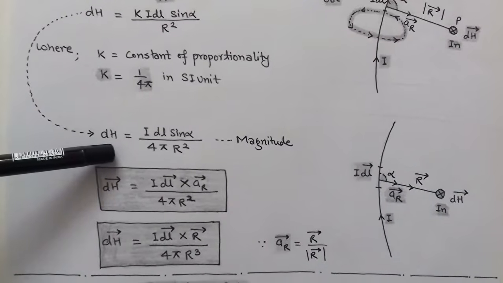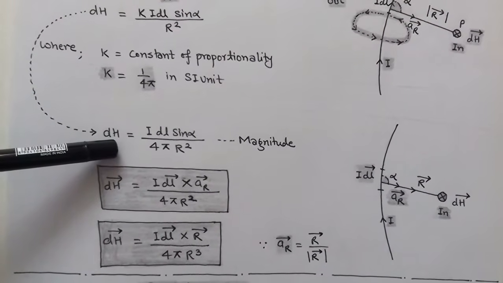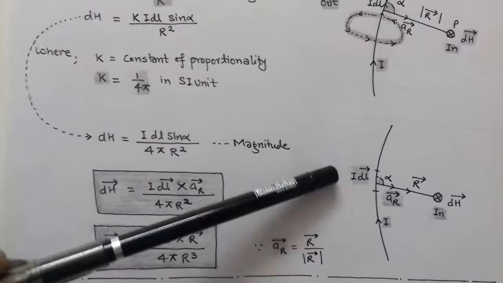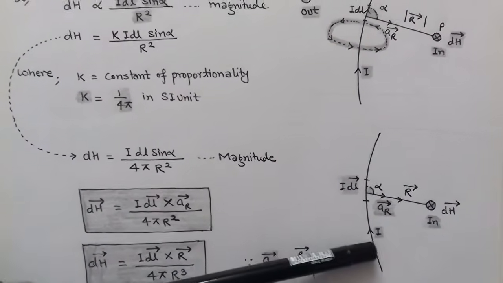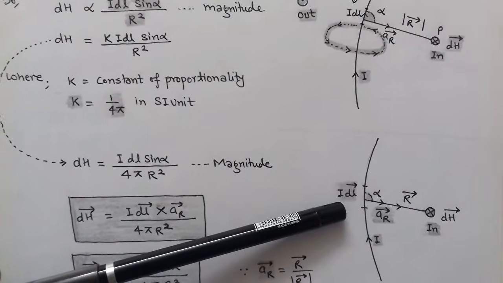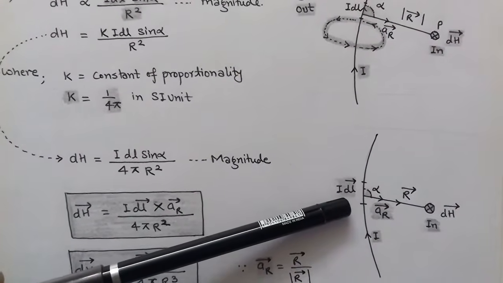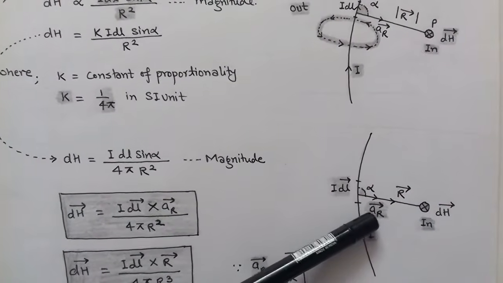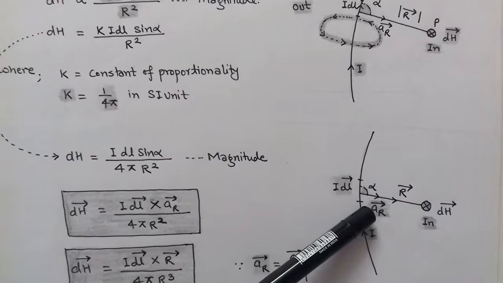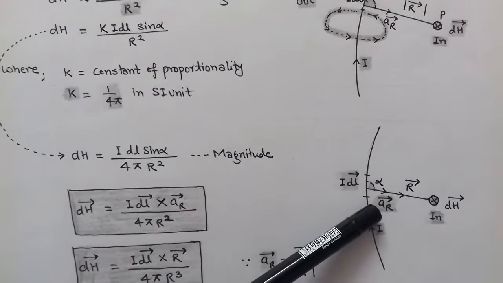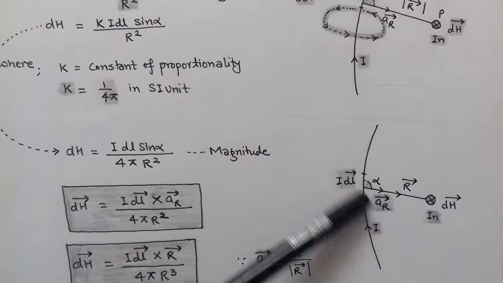Now if we talk about vector form, we use the differential current element Idl in vector form, that is I into dl vector, and the distance between element and point is R having unit vector aR.